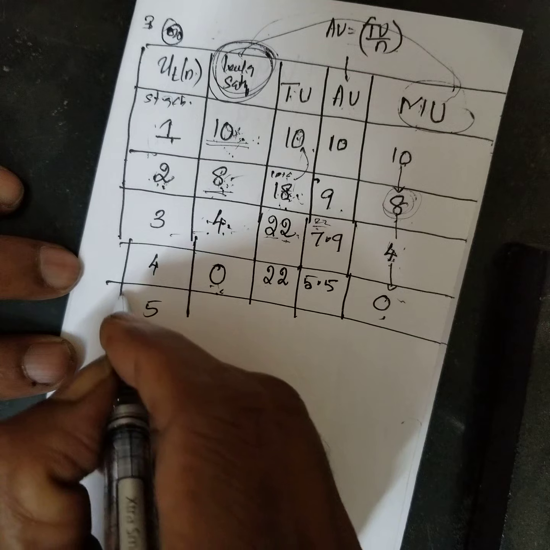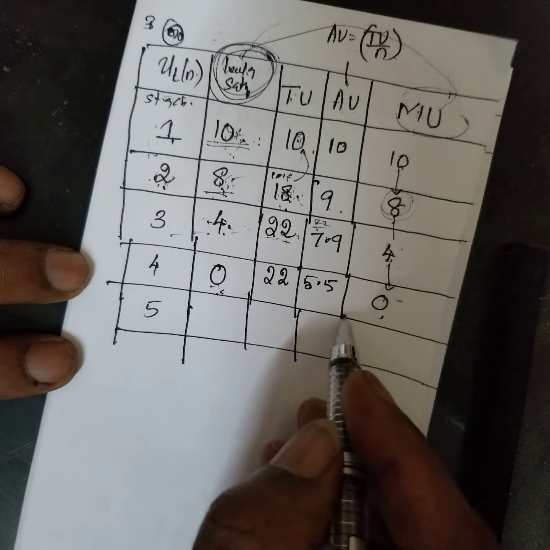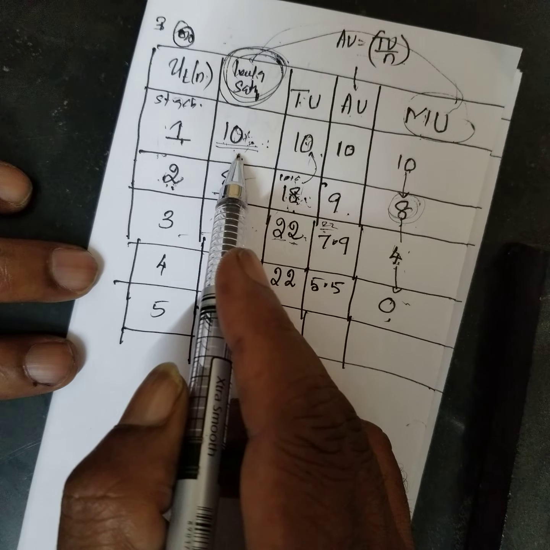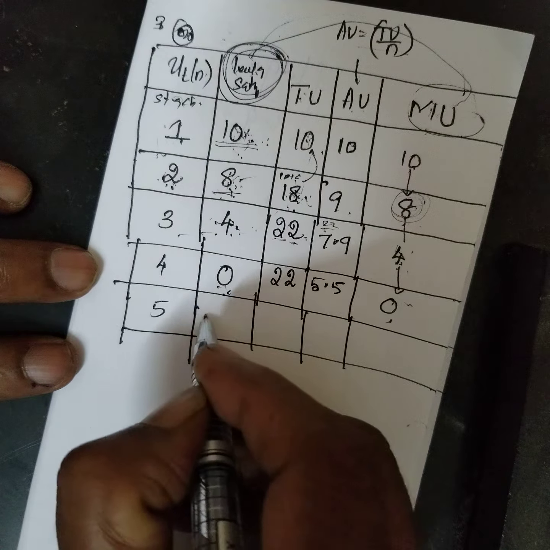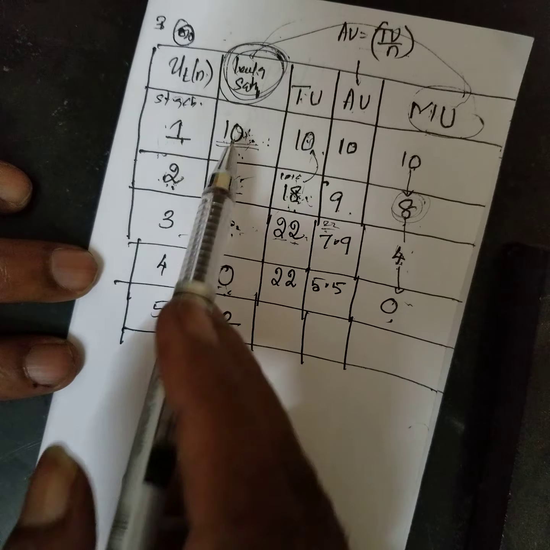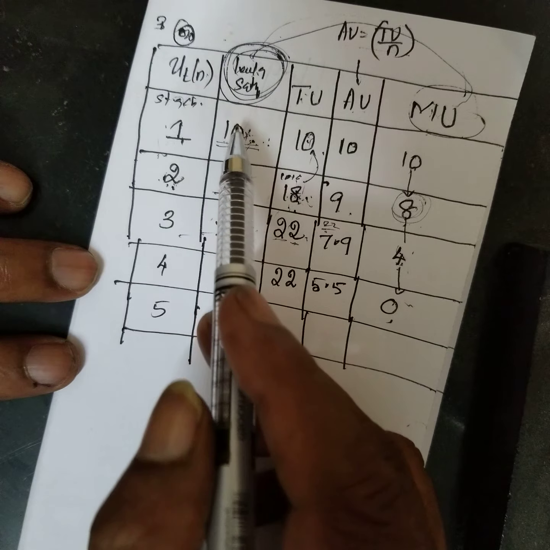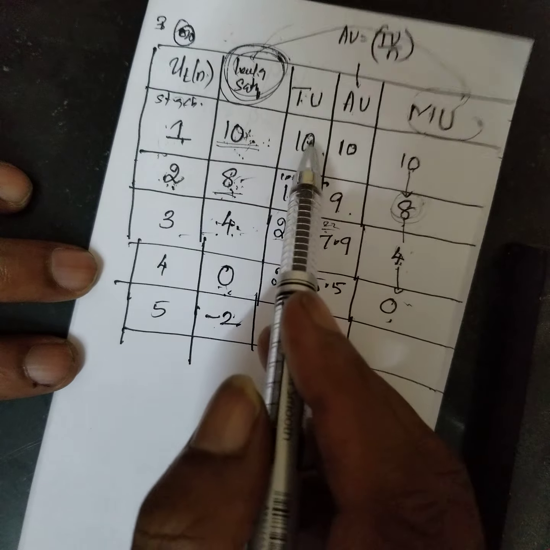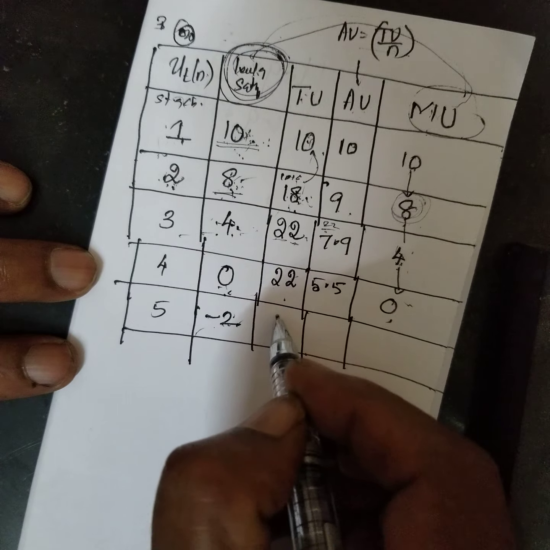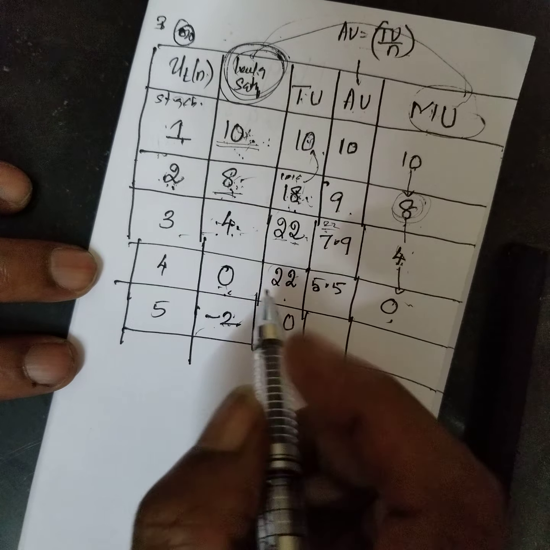Now, if I take another chocolate, forcefully, if you say, hey, you take another chocolate, I don't want it. Previously I was liking it very much, the urge was 10. Now I don't want it, I started hating it. That means the urge comes in a different way. Previously, total utility was 22. Now, because I was hating it, it becomes 20.